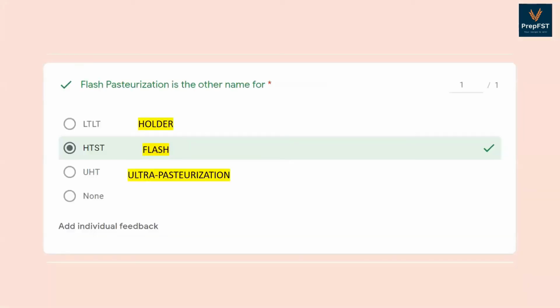Next question, flash pasteurization is the other name for. The answer is HTST, also known as high temperature short time type of pasteurization. If I talk about the other options, LTLT has the other name of Holder pasteurization and UHT has the other name of ultra pasteurization.